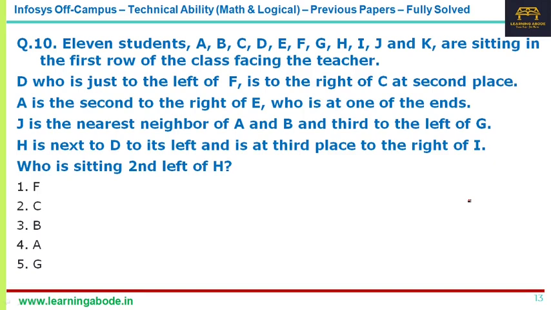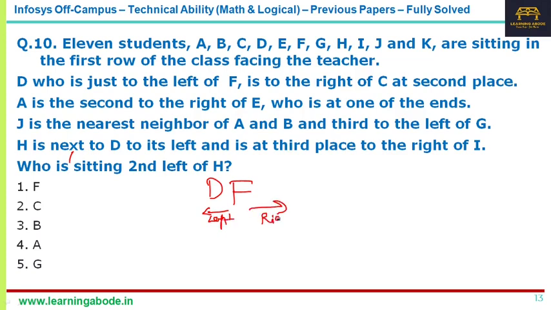So let's start from the first piece of information. D is just to the left of F. Let's say F is here and D is to the left of F. So this is the left of F and this is the right.